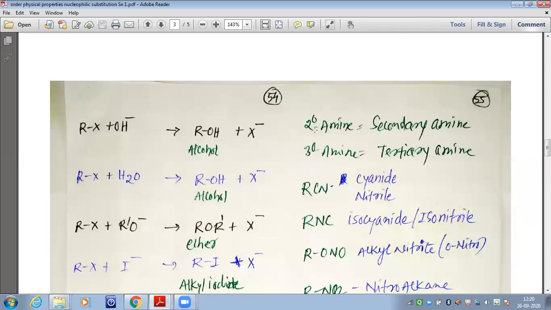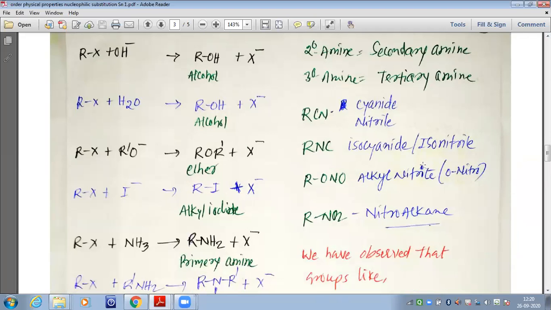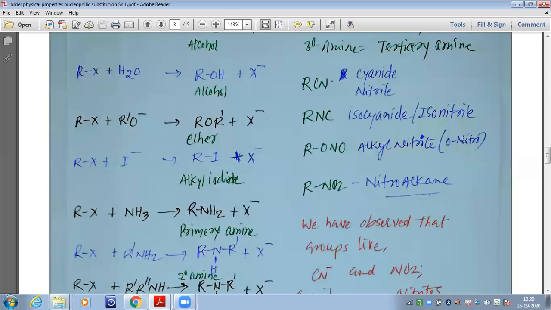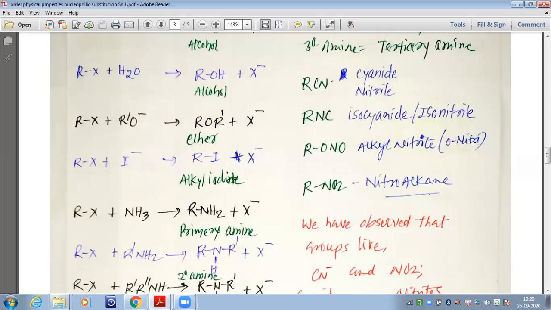My dear students, here I have written secondary amine. So 2 degree amine represents the secondary amine. 3 degree amine represents the tertiary amine. RCN means cyanide or nitrile. RNC means isocyanide or isonitrile. RONO is alkyl nitrite. Please remember this, nitrite, or it is sometimes known as O-nitro, that we have studied in the coordination compounds, and RNO2 is known as the nitroalkane.